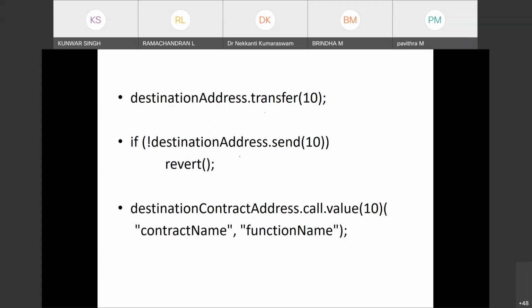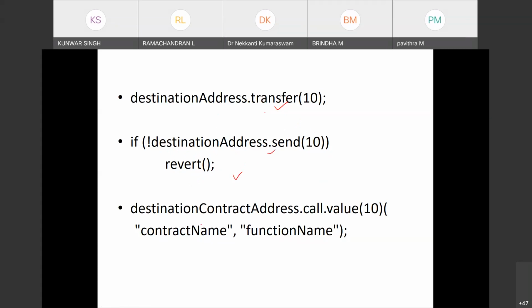Okay. So what you have to do is try a different code. You have to be careful. If this is false, it means something is wrong on the receiver side and the receiver has not received the money. So what will you do? You have to write the revert code, to revert the money. So this is the complete code. But in the case of the send function, this is the complete code.